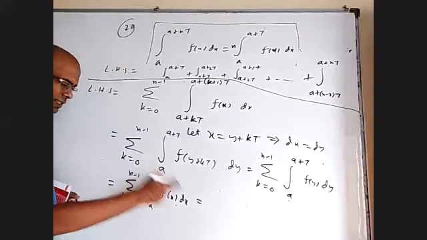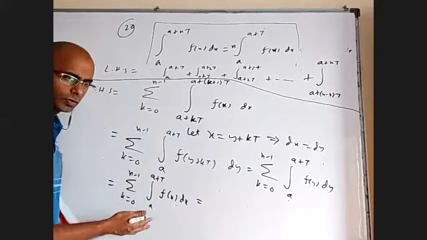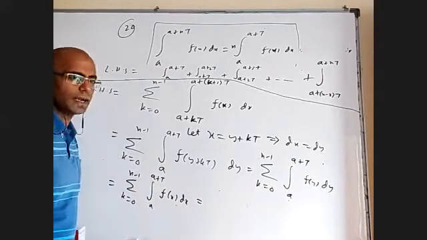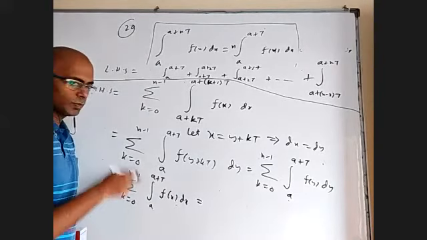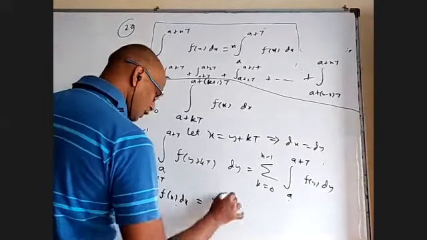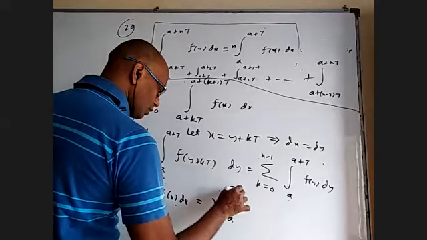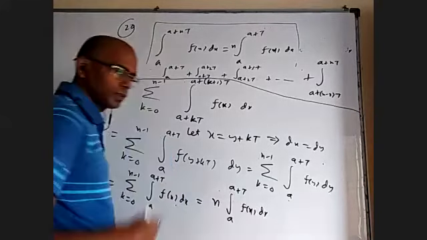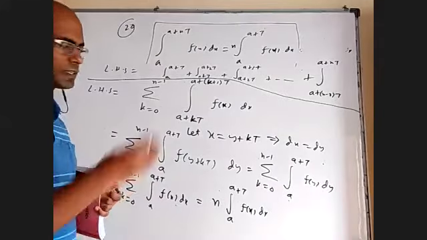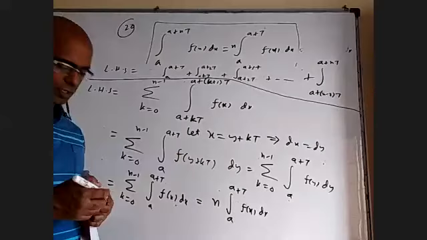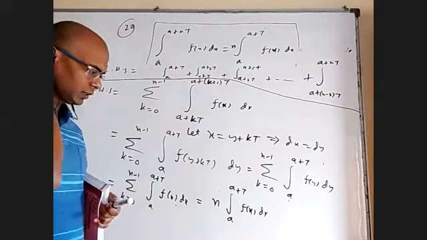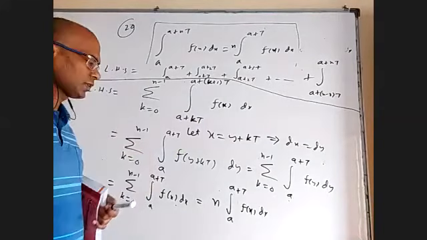So now in this there is no k. So whether I take k equal to 0 or 1 or 2, all are same. So I'll get the same thing. I have to add n times because 0 to n minus 1 is n times, which is n times the integral from A to A plus t of f of x. Even though we understand this graphically very easily, that there are n such same kind of pieces, for the sake of writing algebraically, or in an exam, it is better to write like this.